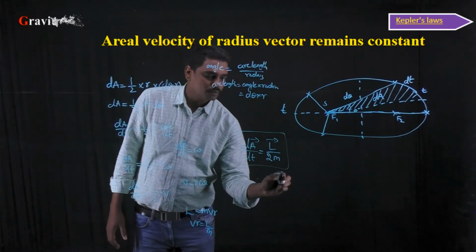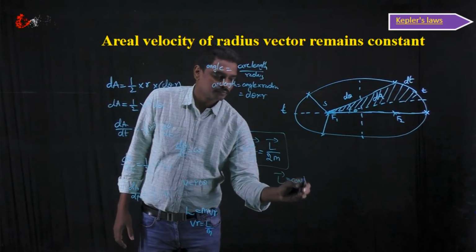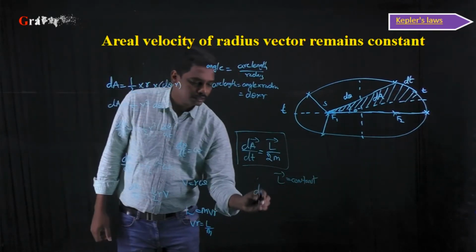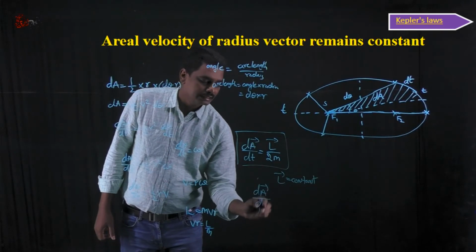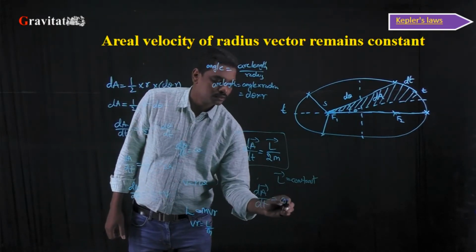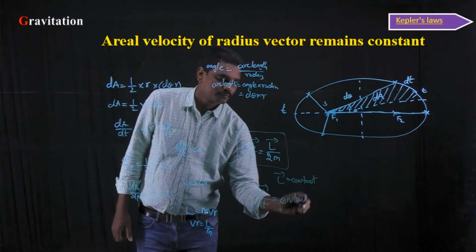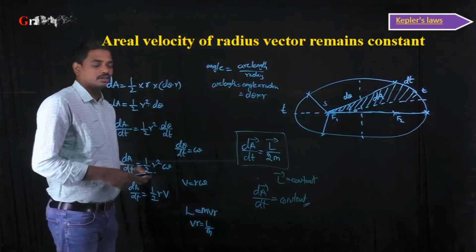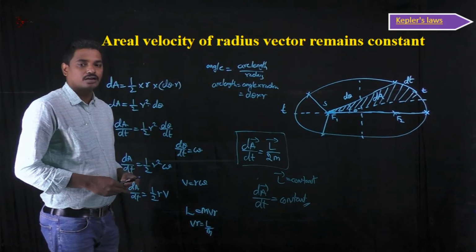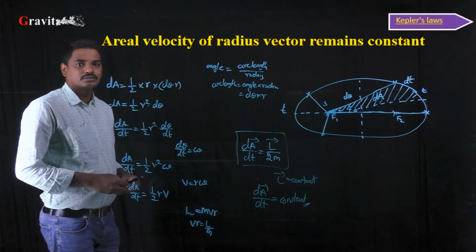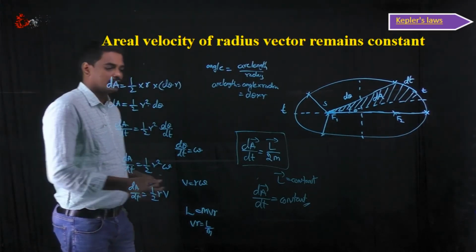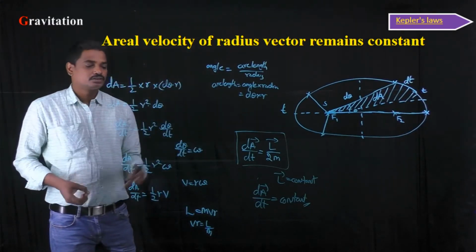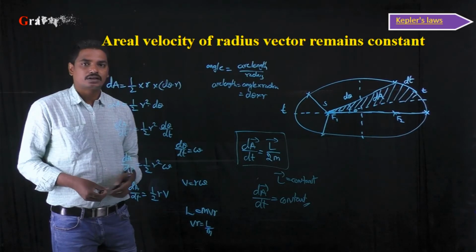So as L bar is constant, according to the law of conservation of angular momentum, dA bar by dt should be constant. Therefore, the areal velocity of a radius vector always remains constant. As areal velocity dA bar by dt is constant, the areal velocity of a radius vector remains constant.